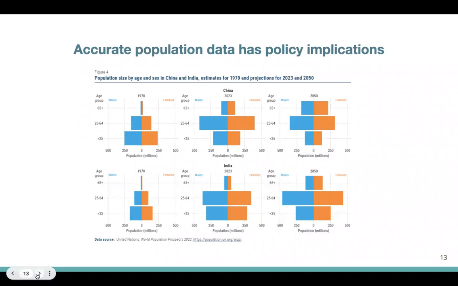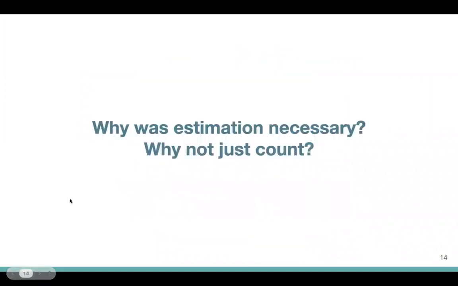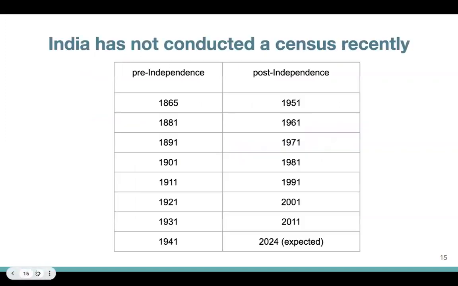And then you might be wondering, why were these estimates necessary? Why were we estimating and projecting? Why not simply count how many people are out there? Well, that's a very legitimate question, and that's a very valid question. And the answer is that we do count people.